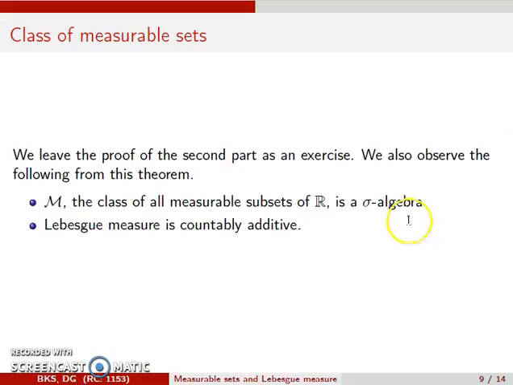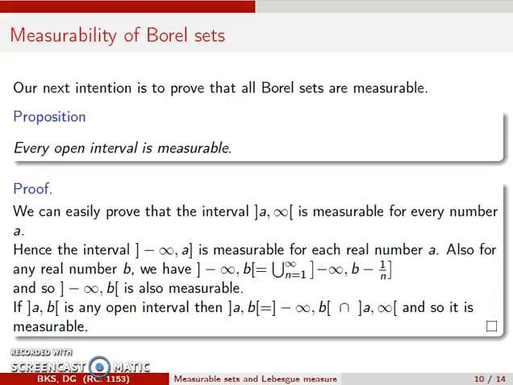We leave the proof of the second part as an exercise, and we observe the following from this theorem. First, M, the class of all measurable subsets of R, is a sigma algebra, and Lebesgue measure is countably additive. Our next aim is to prove that all Borel sets are measurable.